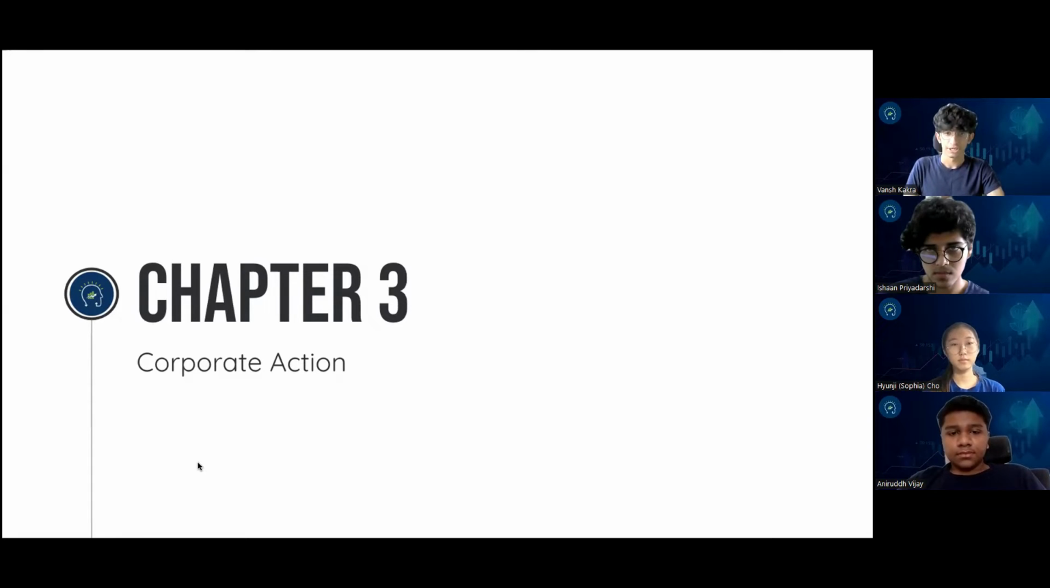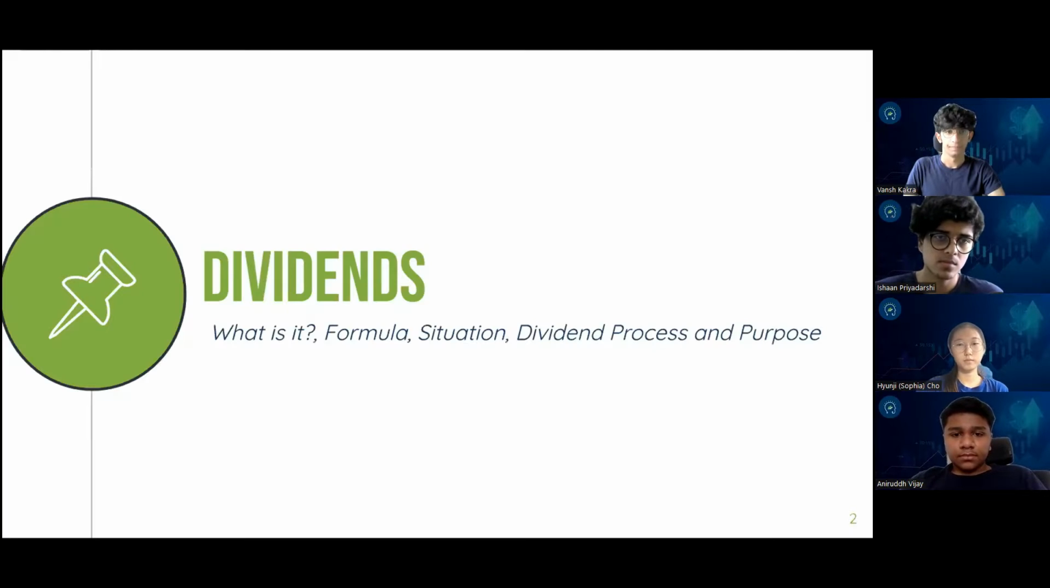So the syllabus for this chapter will be, first we'll discuss what are dividends, then move on to bonus issues, then talk about stock split, then rights issues, and lastly we'll cover the buyback of shares. So let's first understand dividends, right? What are dividends, the formula, the situation, the dividend process, and the purpose.